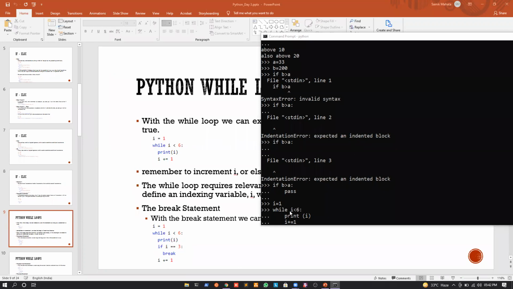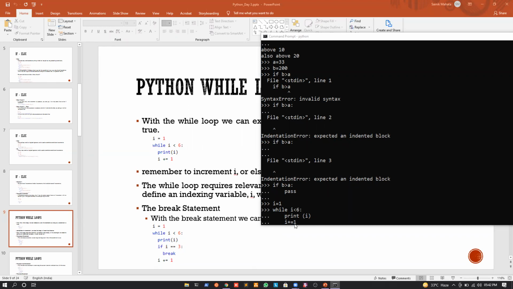So whenever the value of I is equal to 1, and we are checking whether the value of I is less than 6 or not, obviously it is less than 6. So if it is less than 6, I will come inside the scope. What is the first statement in the scope? I will print the value of I, which is 1. Now, after printing the value of I is equal to 1, what will I do? I will just increment the value of I by 1. So what is I plus equal to 1?